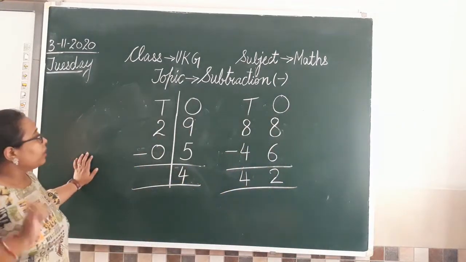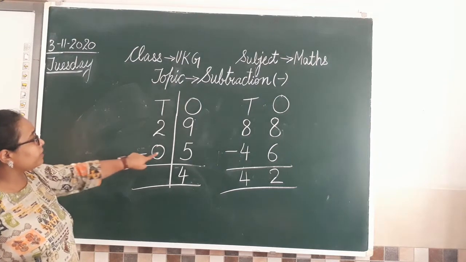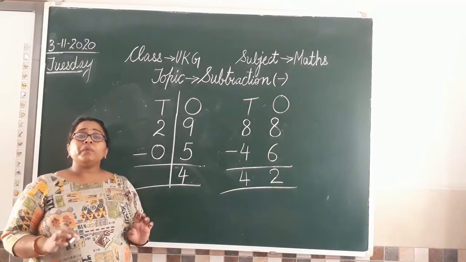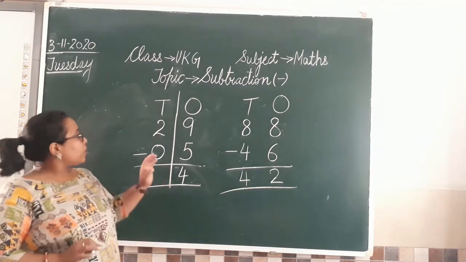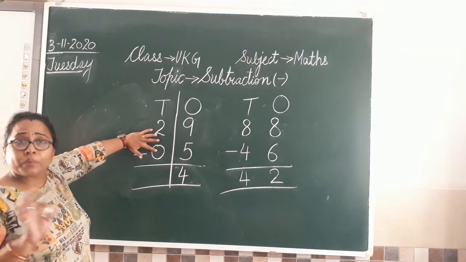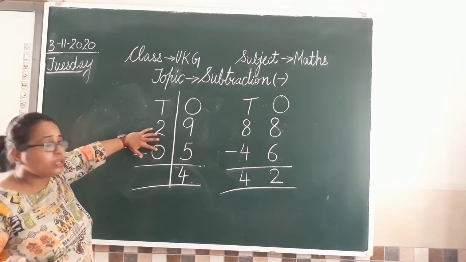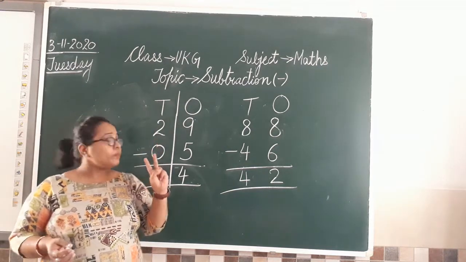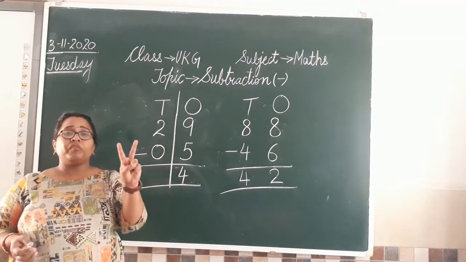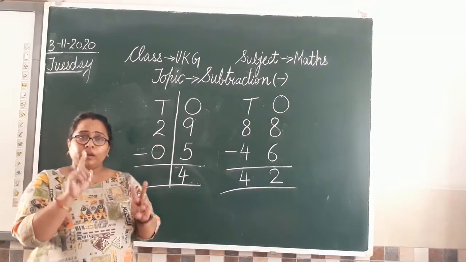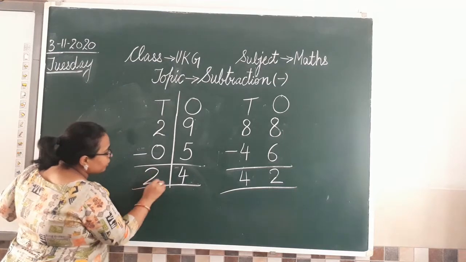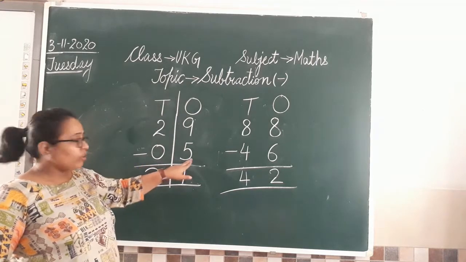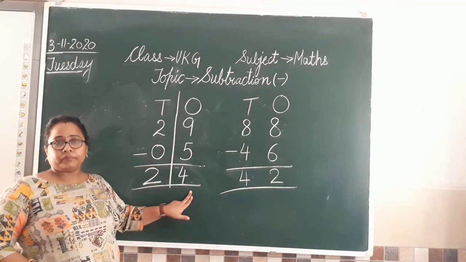Now we have 2 minus 0. 0 means nothing, कुछ भी नहीं. So अब हमें क्या करना है, 2 में से कुछ भी minus नहीं करना, because 0 is nothing. So 2 minus 0, so 1 and 2, 2 we have. अब 2 में से कुछ भी minus नहीं करना, so we are left with 2 only. Understood? So what I do, I will write 2 here. That means 29 minus 5 is equal to 24.